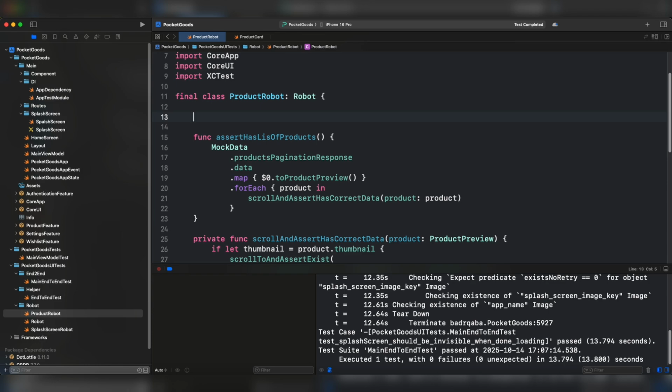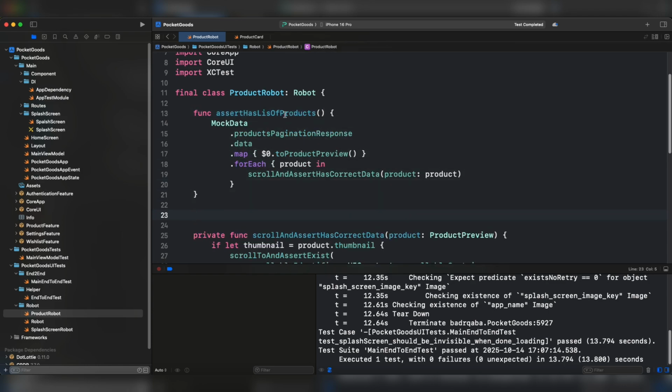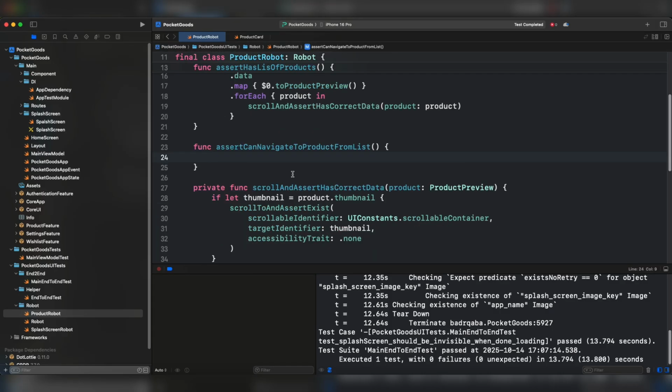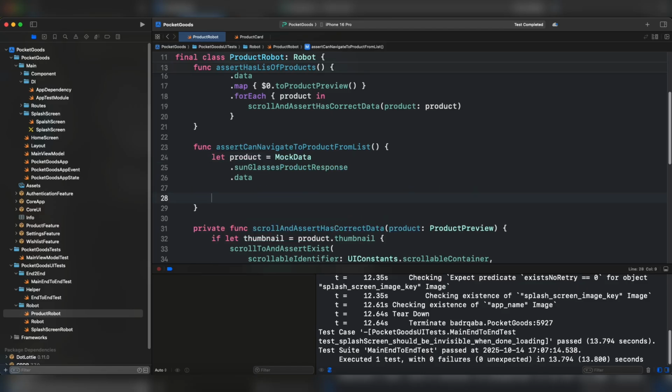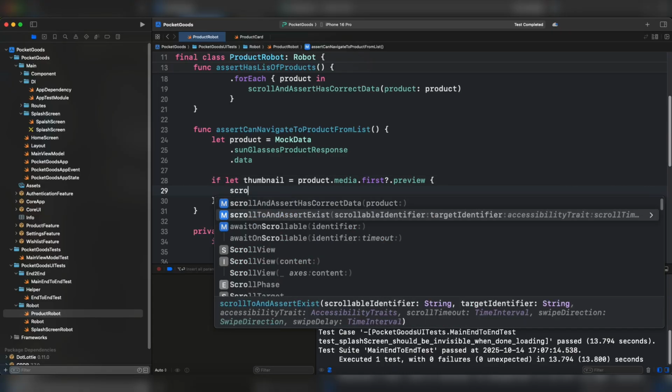We can infer from the previous application that we need to make sure that we can navigate to product detail when the user is going to click on a certain product and navigate to the product detail screen. Let's arrange first of all the product. Now we're just going to make sure that we have the correct thumbnail and scroll to this particular section of our screen. Let's take just for example the first image, and we have to scroll and assert exists.